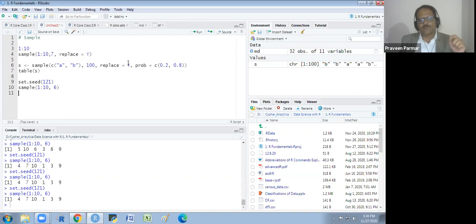Then I will explain how to partition the data in two parts. Okay. Sometimes we partition the data in three parts also. One is the training, second is the validation, and third is the testing. So first we divide the data in two parts, train and test. And in the training, we again divide the data in two parts, one part we say the train and the second we say the validation. So how does it go? I will show you.